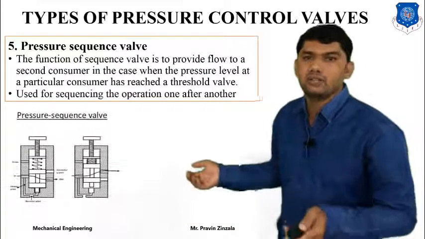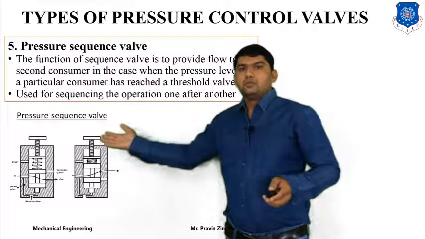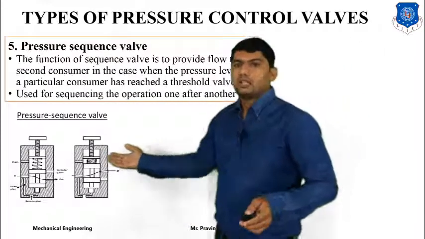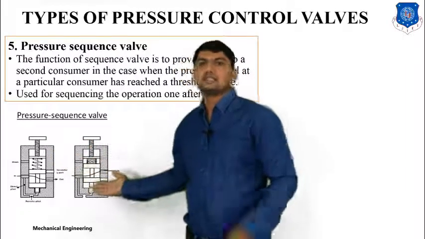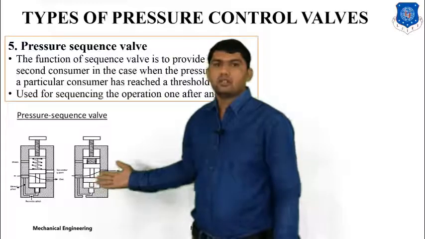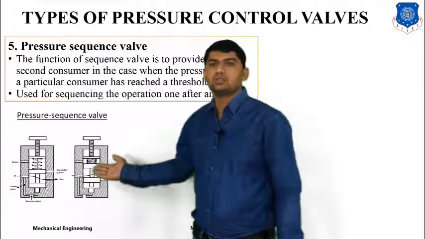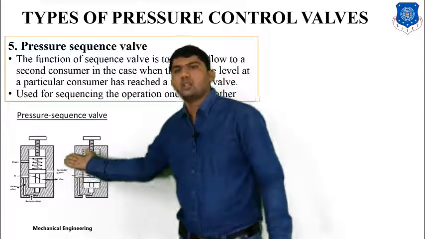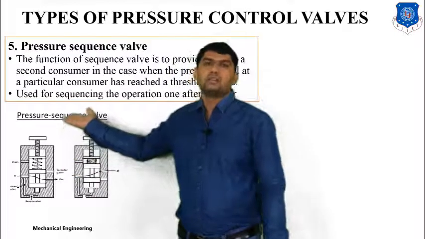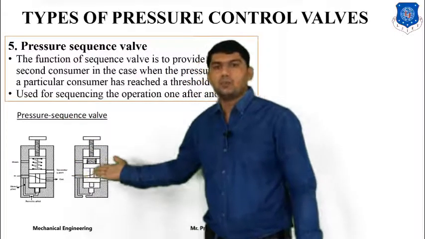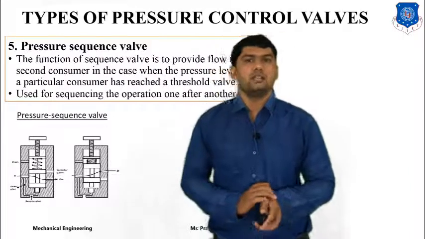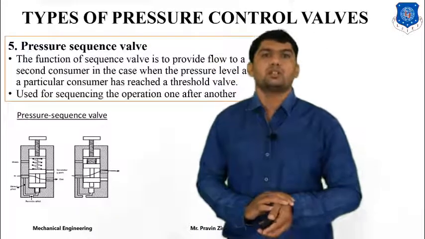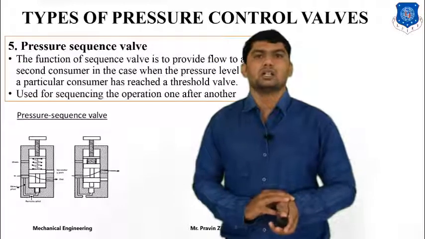Let's take one example. One input and two outputs. In the first diagram, you can see that fluid is supplied to the first cylinder. Whenever the first cylinder pressure increases, the spool automatically moves up and the spring is compressed, and the pump flow is connected to the second cylinder. So the sequence valve is mainly used to sequence the operation one after another, not at a time.